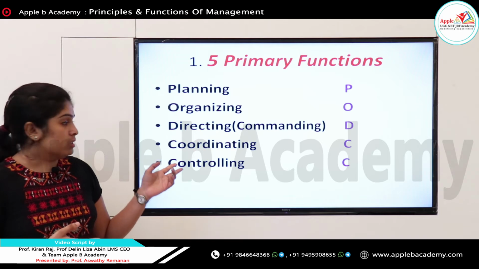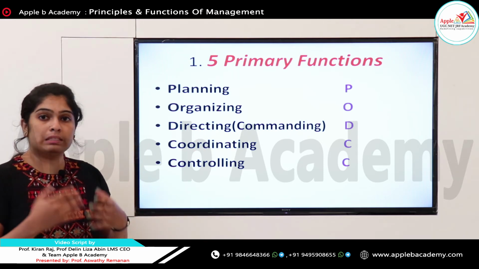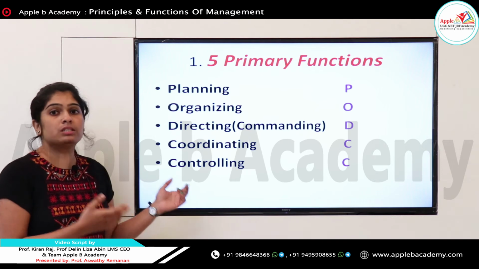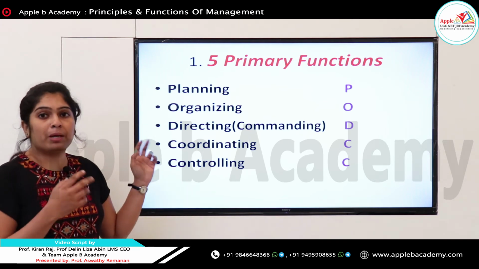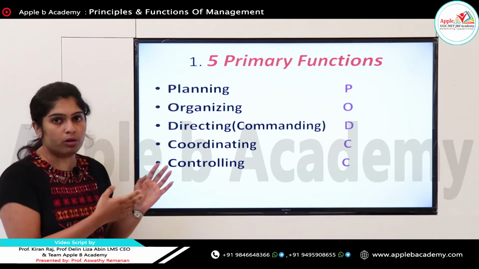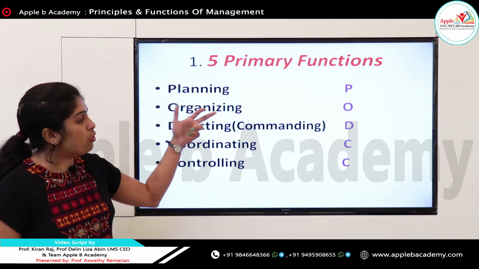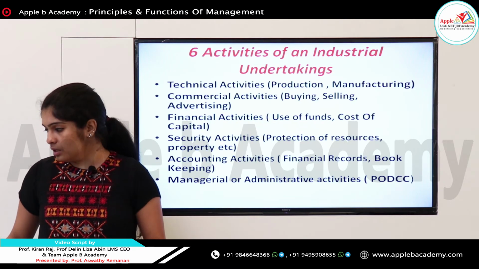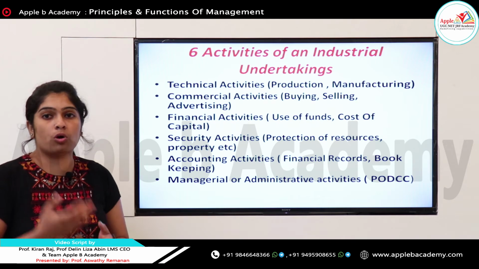So that's directing. Next is coordinating. After directing, we have to coordinate the things. Then the last one is controlling the management functions. So these are the five primary functions that we need in an organization, and this was introduced by Fayol. This is the first contribution of Fayol, five primary functions. PODCC.